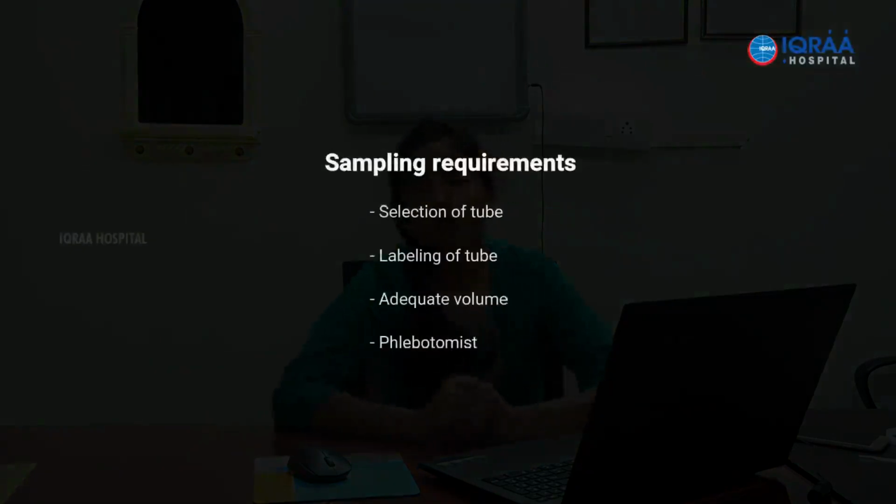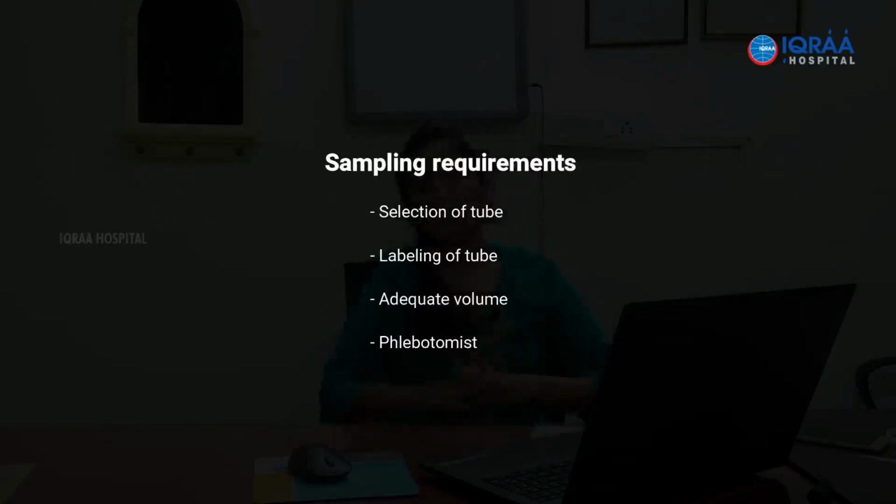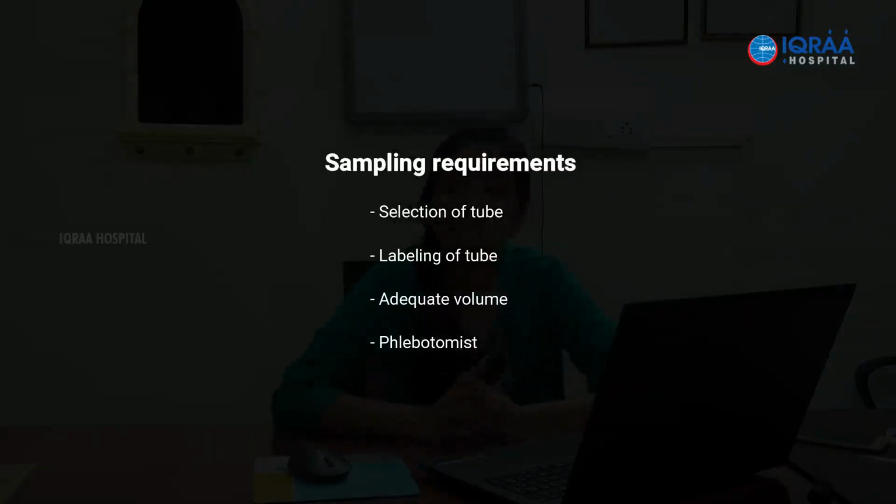So a small brush up on the sampling requirements. For grouping, we need red cells also. Wherever you need red cells, even for DCT, you need red cells. So for these two things you need EDTA samples. For DCT and for grouping, an EDTA sample is required because you need red cells, and for cross matching and ICT you give a plain sample, the red capped one. EDTA is for grouping and DCT, and the plain sample is for ICT and cross matching. That is how the selection of tube goes.